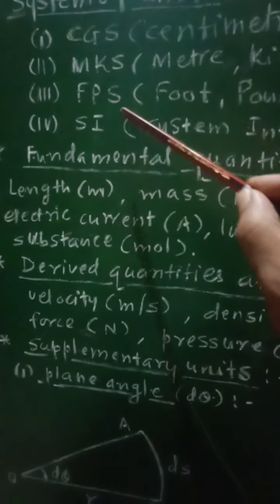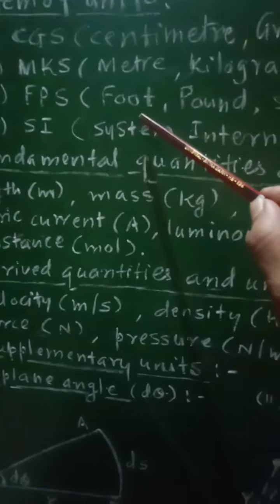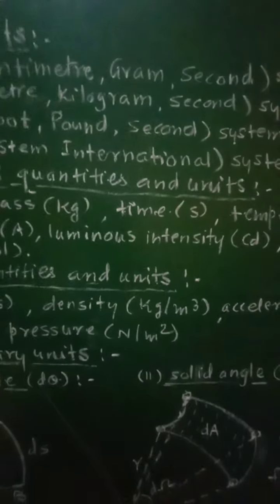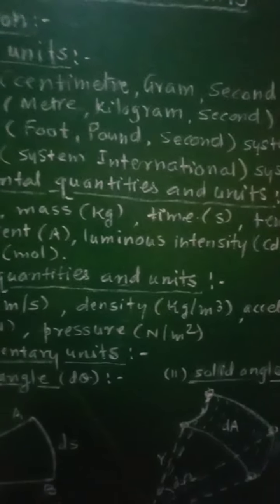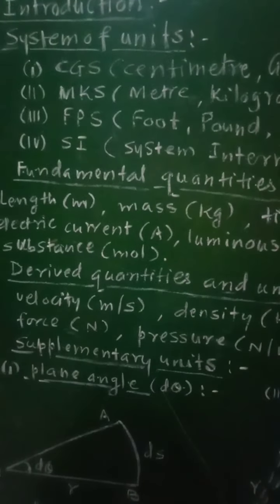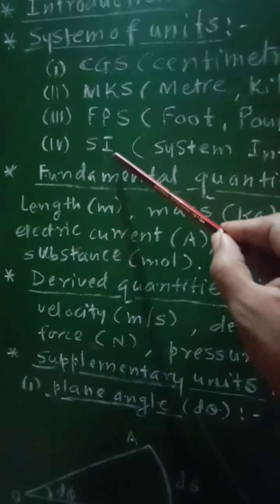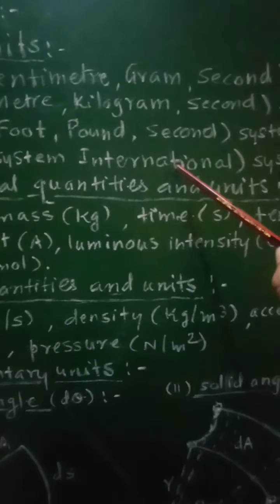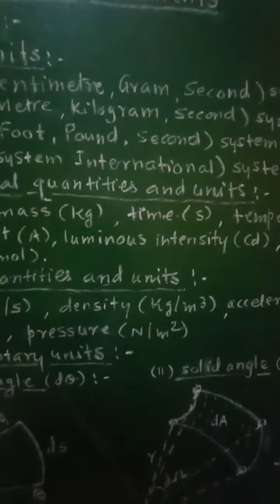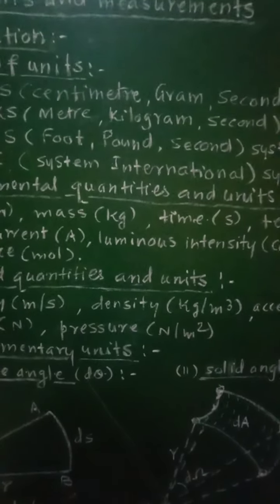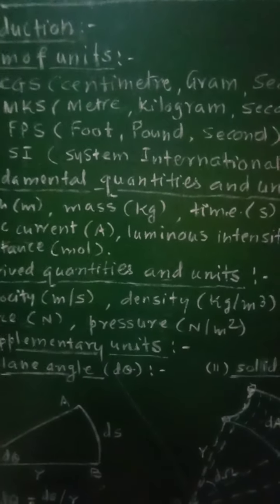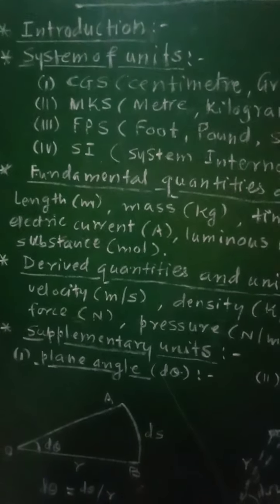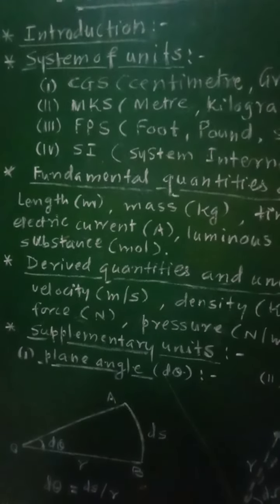Third is FPS, that is foot pound second system. And the fourth one is SI, that is system international. So SI system means system international. So these are 4 system of units which are used for the measurement.